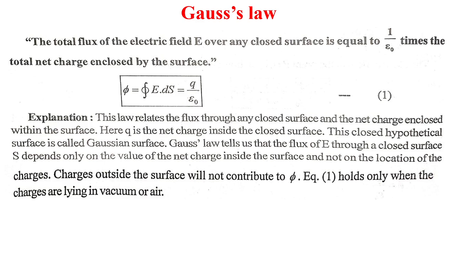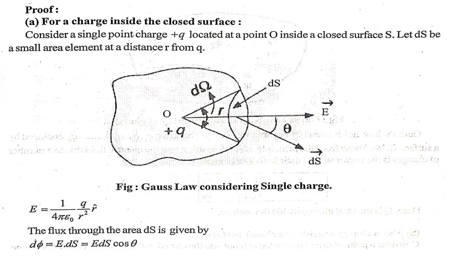Gauss law tells us that the flux of E through a closed surface S depends only on the value of the net charge inside the surface and not on the location of the charges. Charges outside the surface will not contribute to phi. Equation 1 holds only when the charges are lying in vacuum or air.